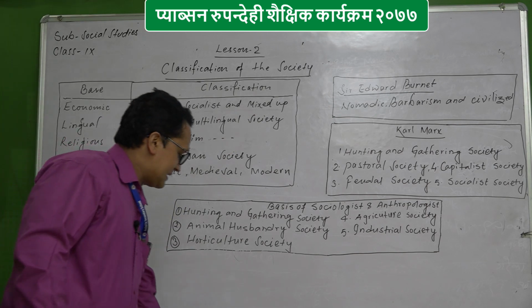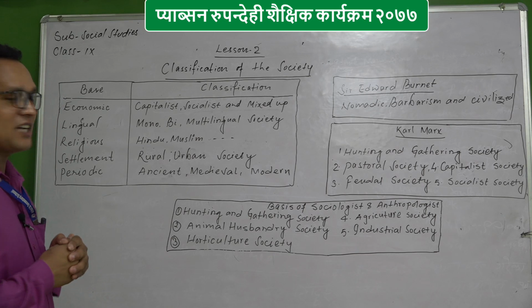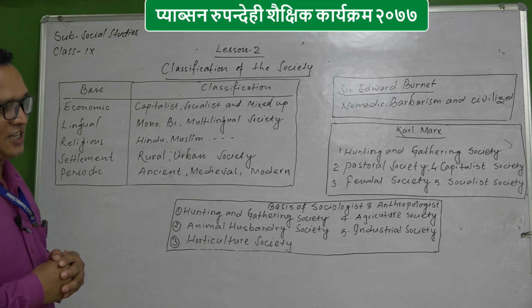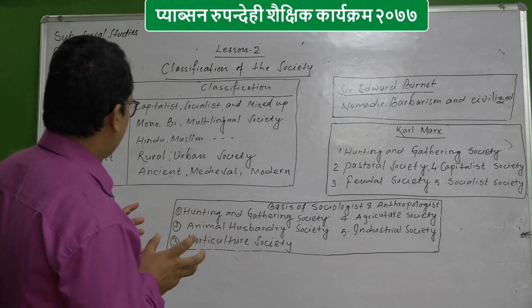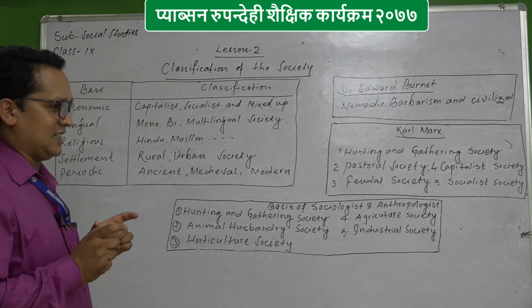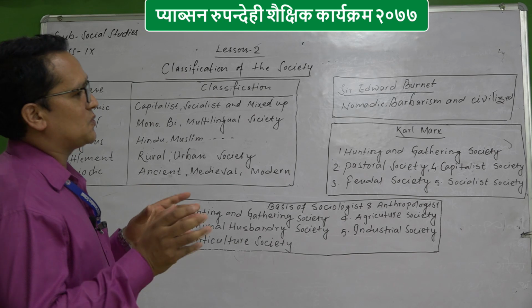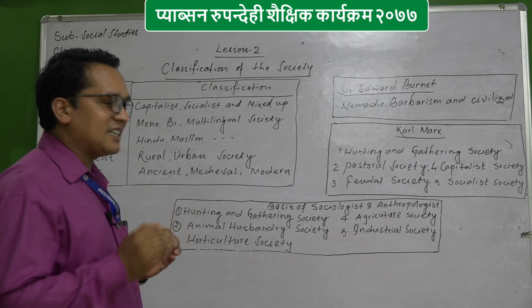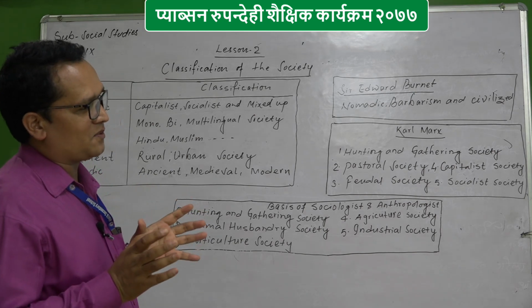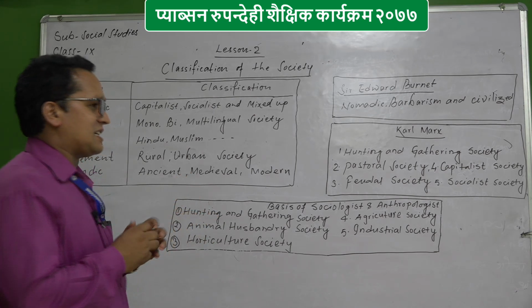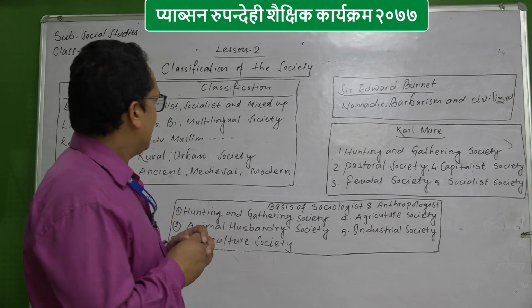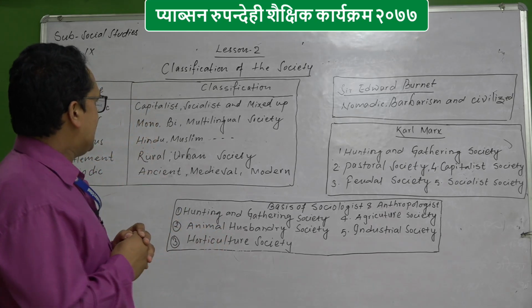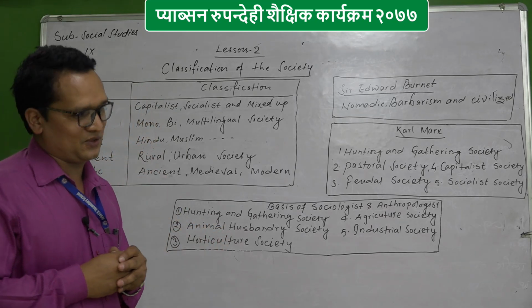Now we will discuss what a capitalist society is. Students, capitalist society means where property belongs to individuals, where there is more value of economy, and means and resources are controlled by money or economy. That sort of society is called capitalist society.